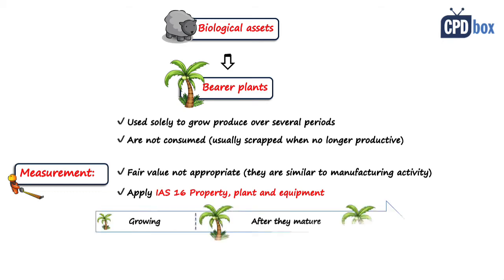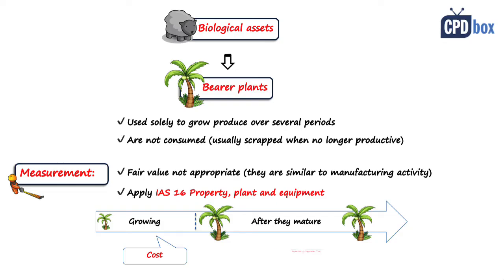Let's draw the lifetime of a coconut tree as an example, and we can divide it into 2 parts. The time when the tree is growing until it is mature, and the time when it is mature and produces coconuts. Until it is mature to produce, it is measured at cost.